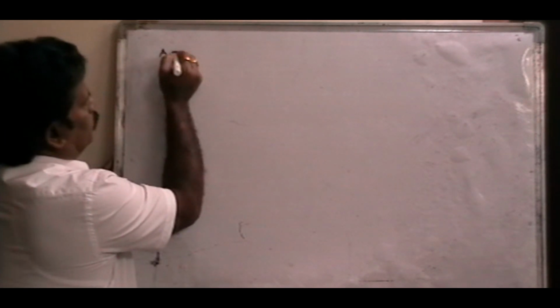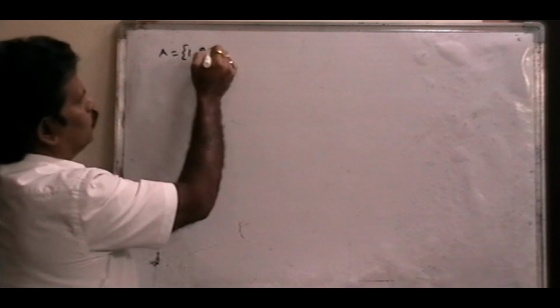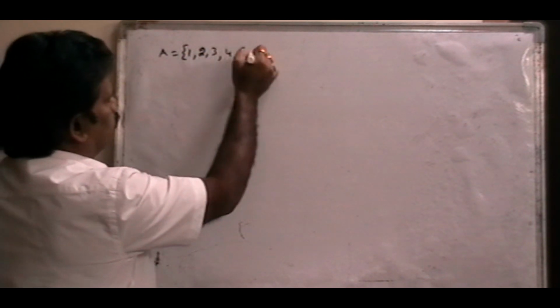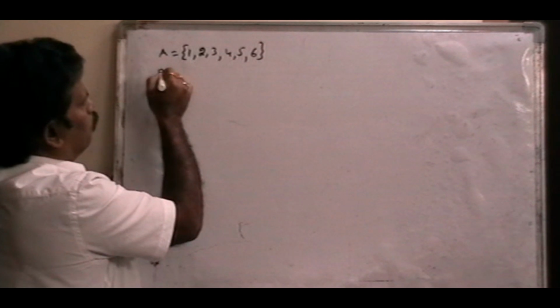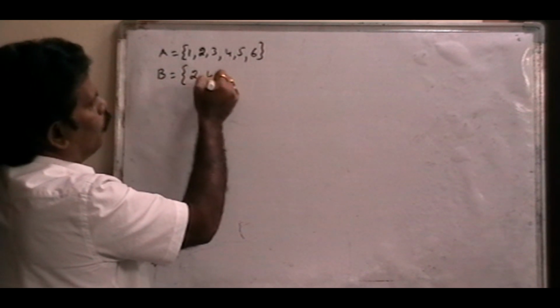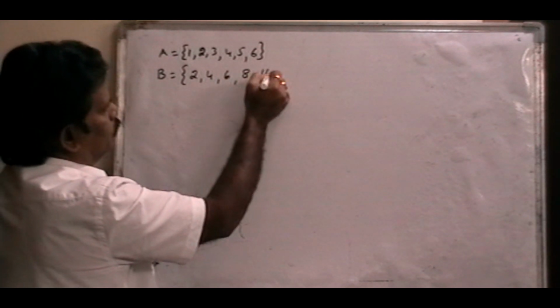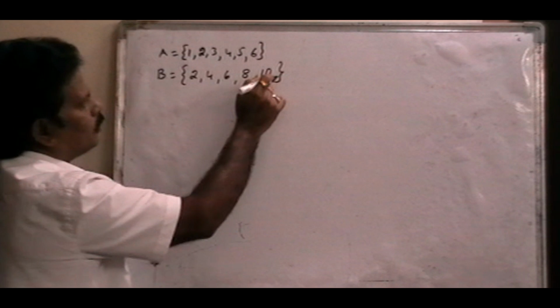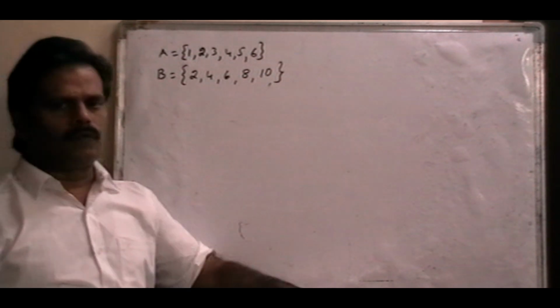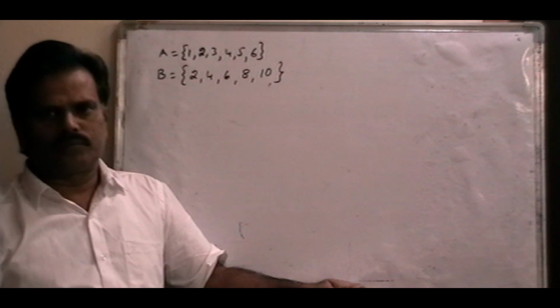A is 1, 2, 3, 4, 5, 6, and B is one more set, 2, 4, 6, 8, 10.